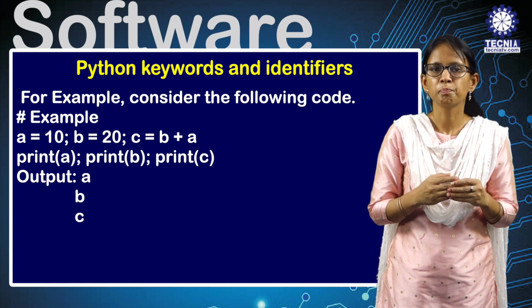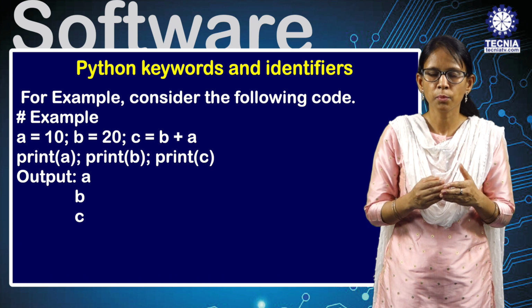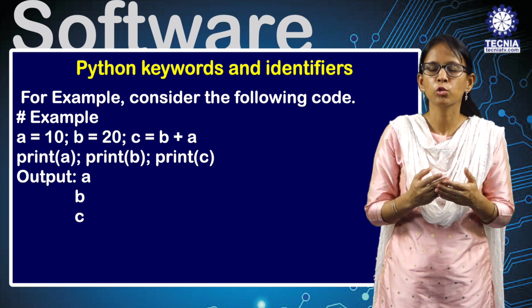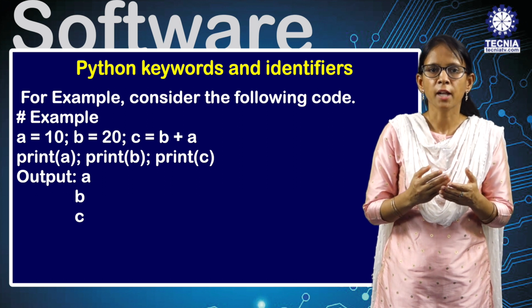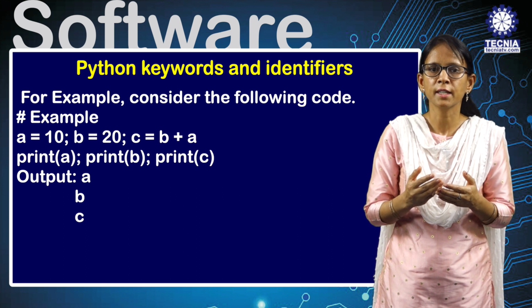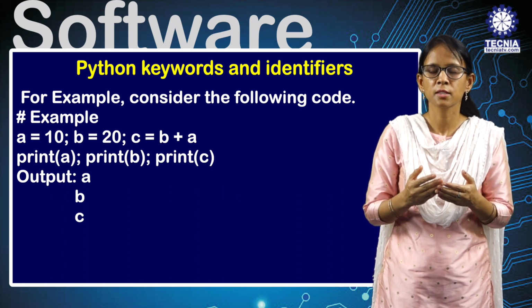For example, consider the following code: a equal to 10, b equal to 20, and c equal to b plus a. Then write print a, print b and print c, and you will get the output of a, b and c.